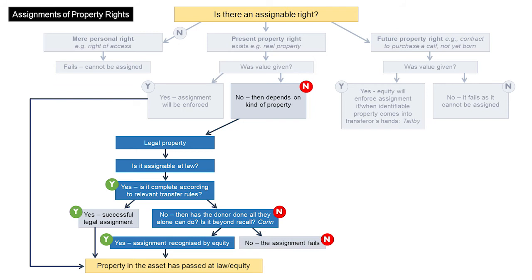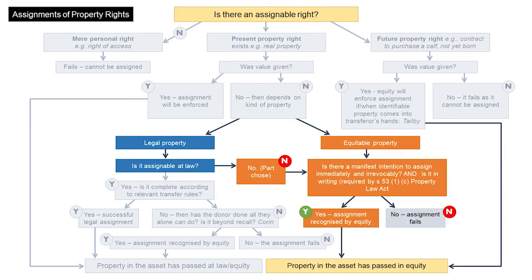If the donor has done all that he or she needs to do, there will be an equitable assignment of legal property. Remember also that Section 53(1) of the Property Law Act still needs to be complied with if the property is land. This will be satisfied if there is a signed document. Sometimes legal property is not able to be assigned at law. A part of a legal chose in action cannot be assigned. This is because Section 134 of the Property Law Act only deals with whole choses, and the law does not recognise assignments of intangibles apart from statute.